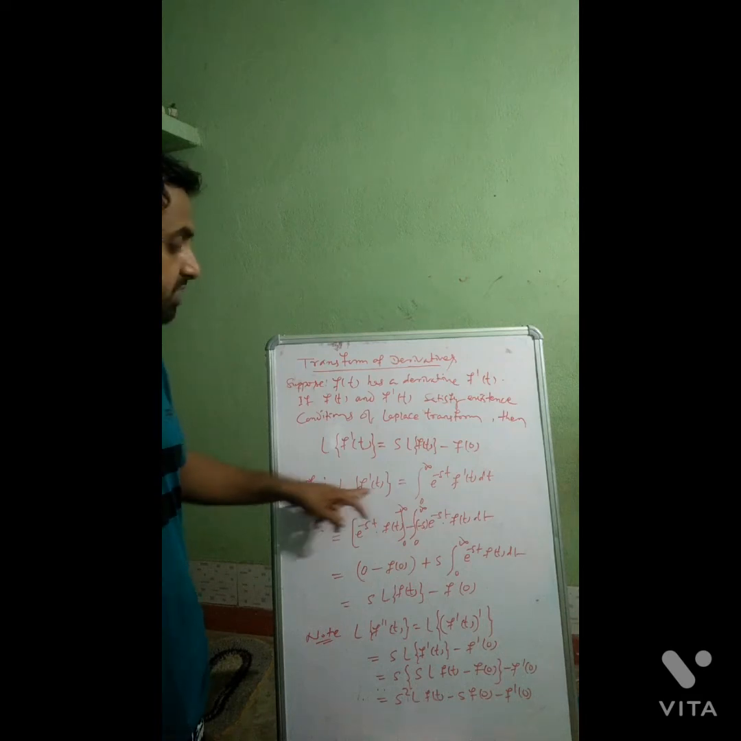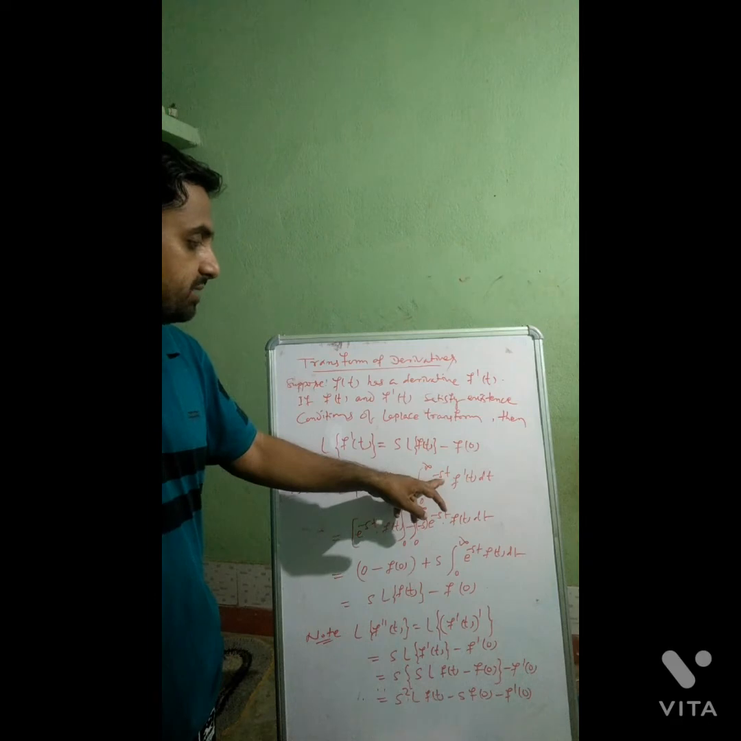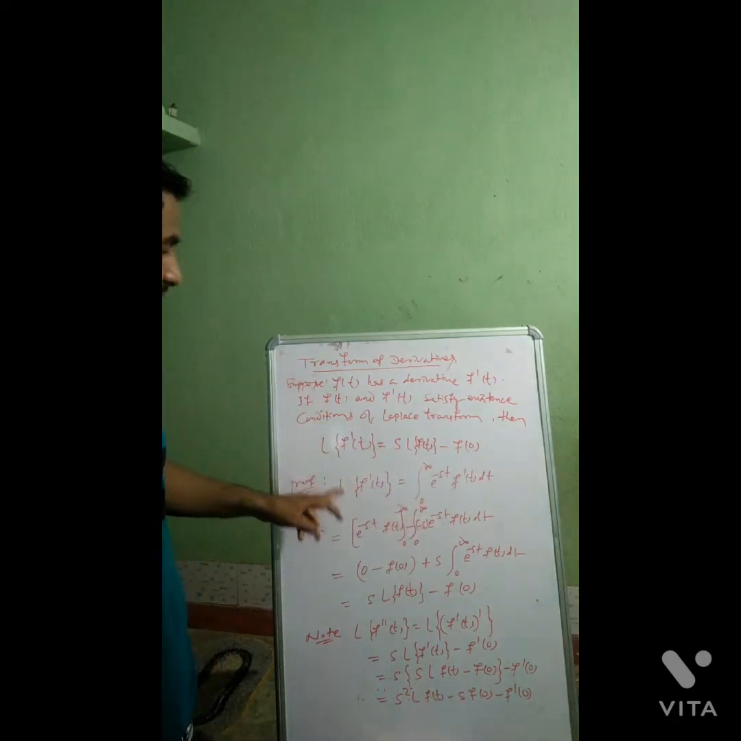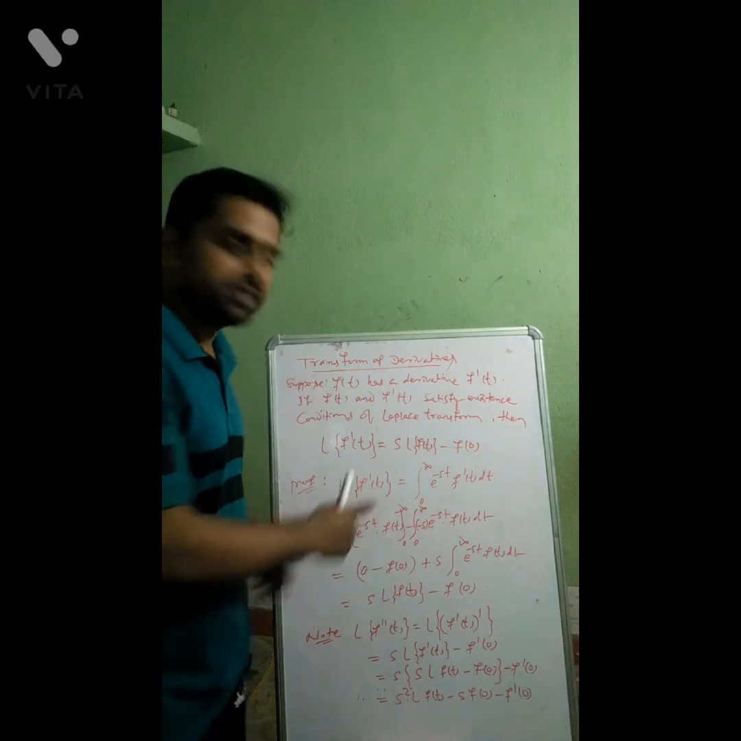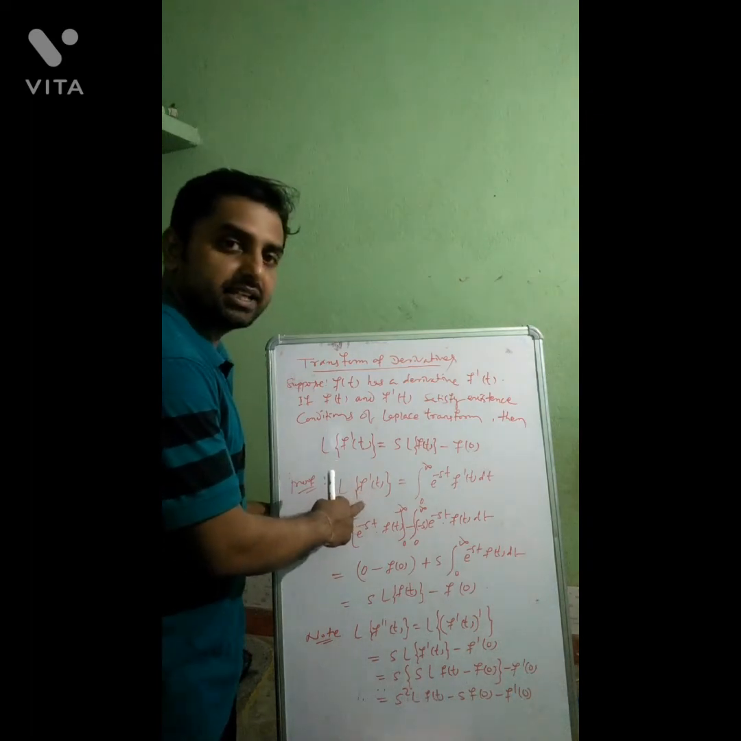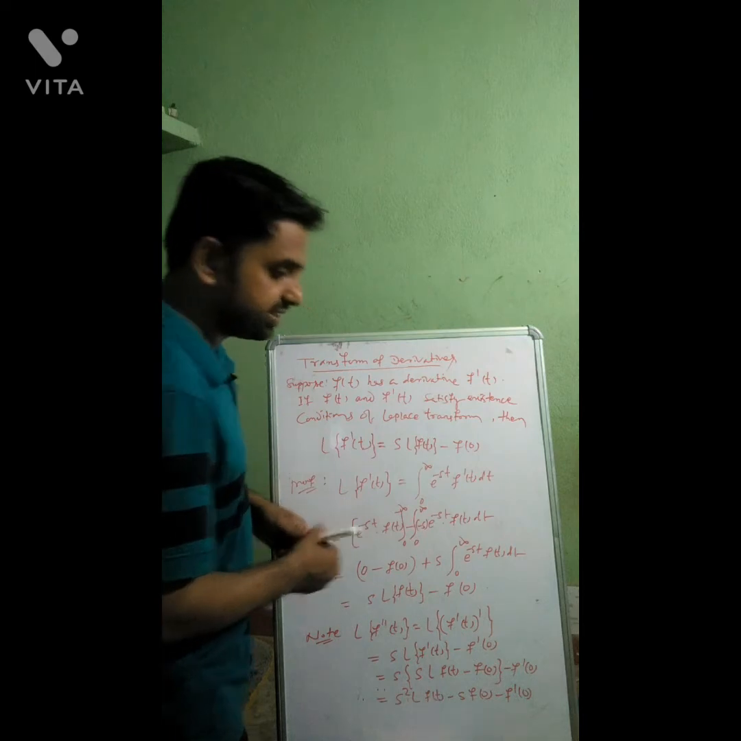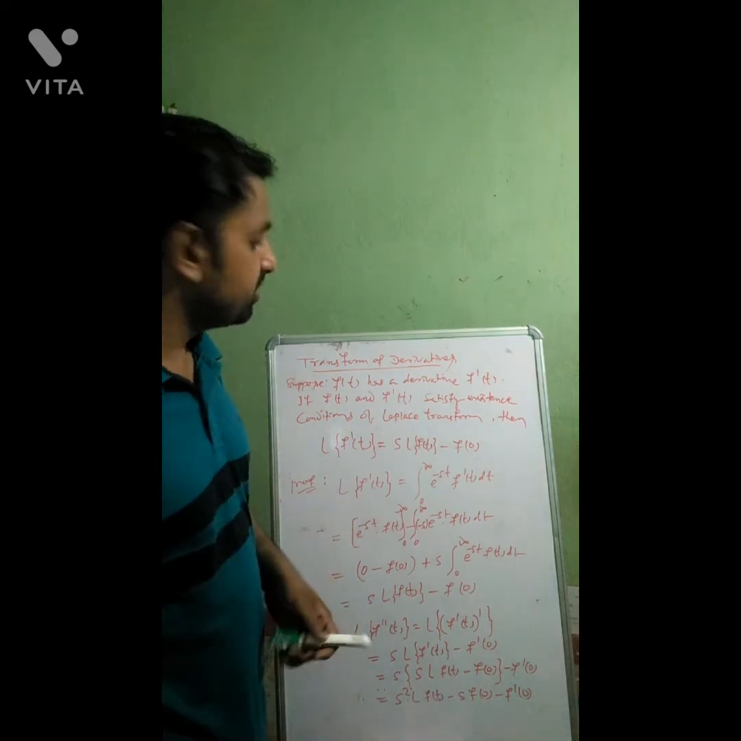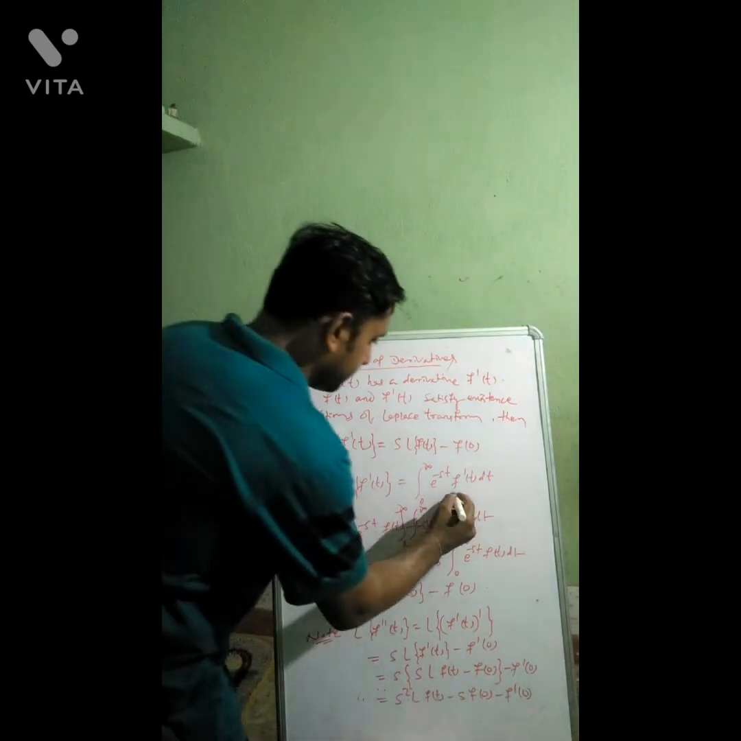Laplace of f of t is what? Integration from 0 to infinity of e to the power minus st f of t dt. This is for f of t. Since we want to find Laplace of f dash t, in place of f of t we have to write f dash t. So we wrote here f dash t.